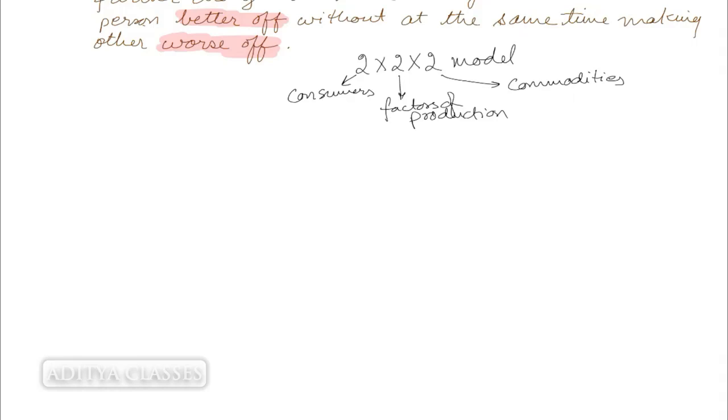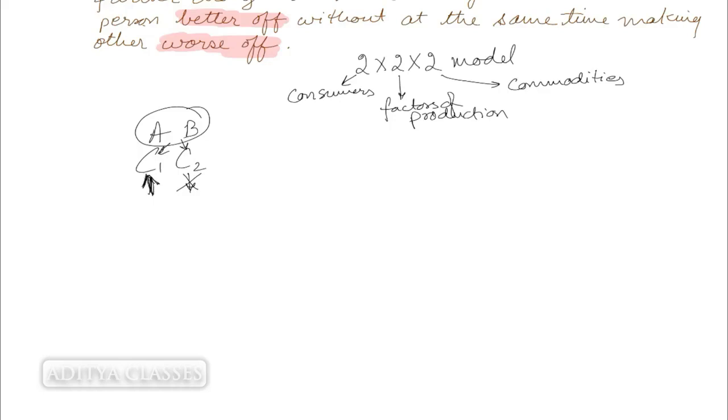If the producers are producing A and B, then the consumers will be consuming A and B. Both will be consuming. Now, the consumption composition should be such that we could improve the satisfaction level of the first consumer while the satisfaction level of the second consumer is not reduced at least.